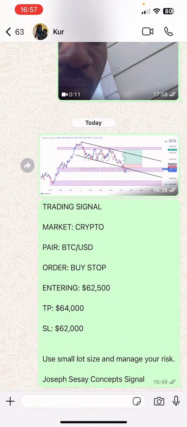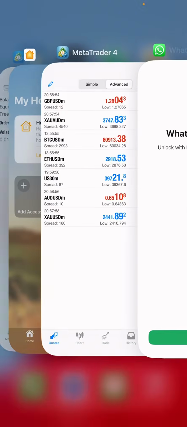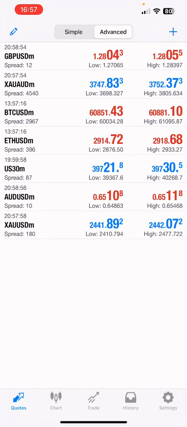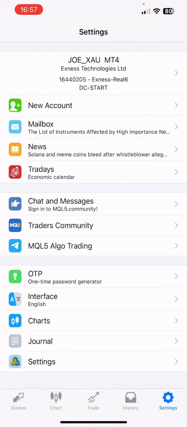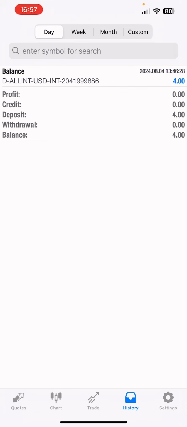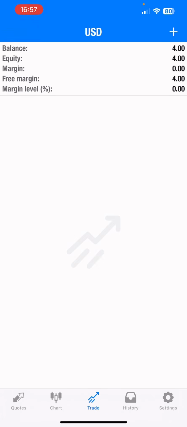How do we use this? You go to this particular platform here. If you don't have your MT4 or you don't know how to set up your MT4, watch my video. Go to my MT4 MT5 playlist, and you will know how to set up your account. This account is real. I just deposited $4, with which I'm going to show you how to use the signal.